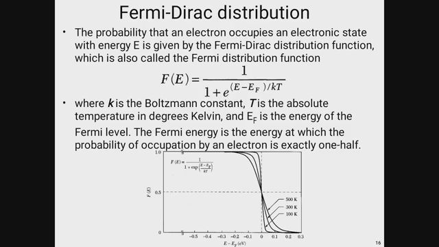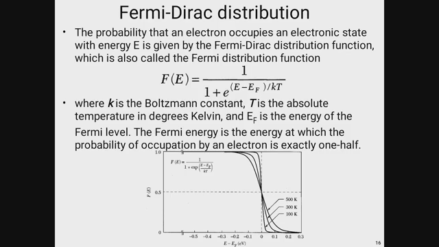In case of intrinsic material, the Fermi energy lies just in the middle, in between the conduction band and the valence band. That means the probability of occupancy is 50%. k is the Boltzmann constant and T is the absolute temperature.